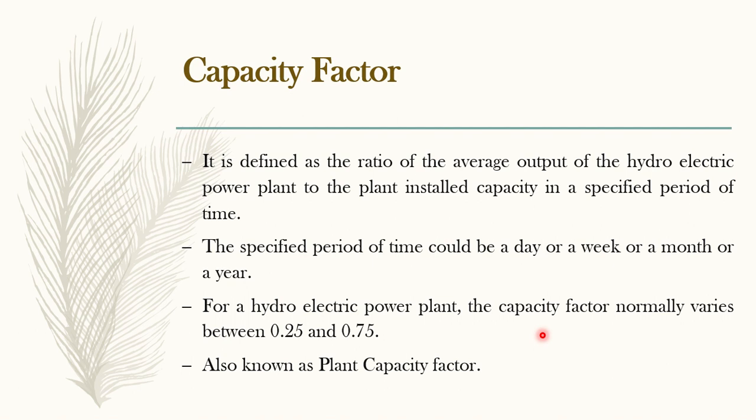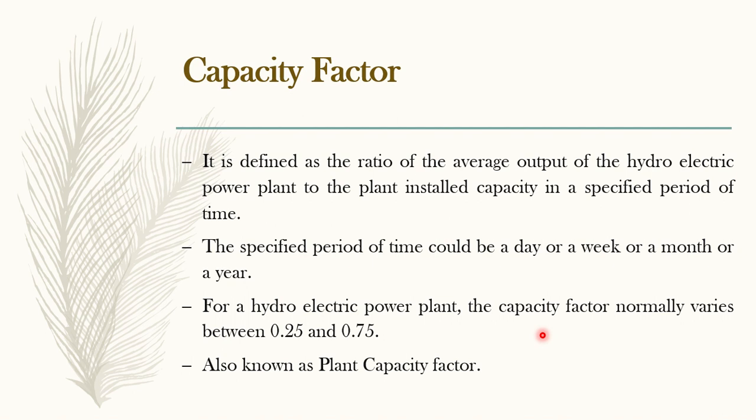Okay, suppose I'm taking the example of the same 4 units which I told you just now. So what is the capacity of my hydropower plant? It was 80 kilowatts. Why? Because in that hydropower plant I had 4 units. Each unit had a capacity of 20 kilowatts. So 20 into 4 is 80 kilowatts, the total capacity of my hydropower plant.